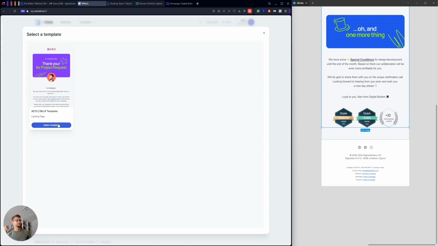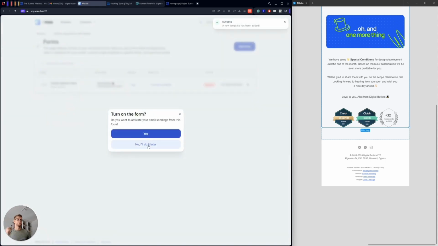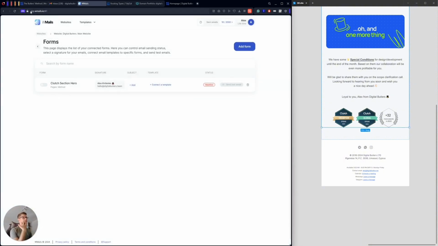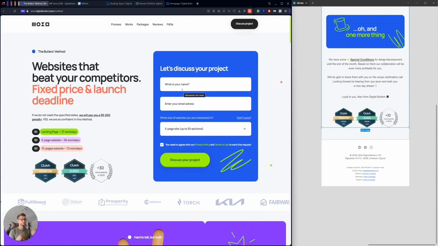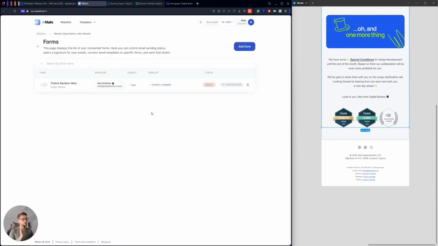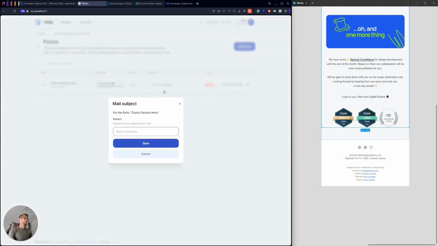When I'm clicking template, I can see it. I can select it and turn on the form. No, I will not turn on the form now, because if I do it now, it will be already activated, and when somebody leaves a message here, they will receive this specific email. But I can already do it basically. But before doing that, I want to be sure that I added the subject.